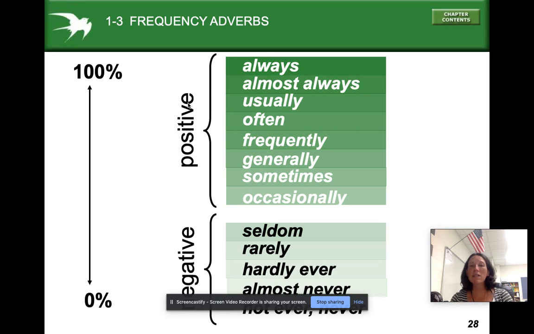So you may have never seen hardly ever before, but hardly ever means the same as almost never. Hardly is a negative word, and in English you can't have two negative words, so we say hardly ever. The same with not ever and never. Not ever and never have the same meaning, but you can't put two negative words together in English, so we say not ever.